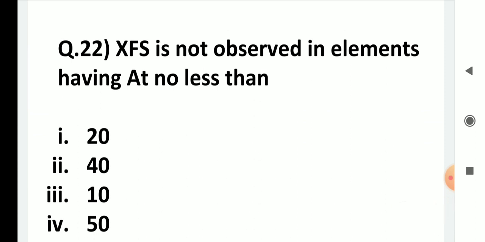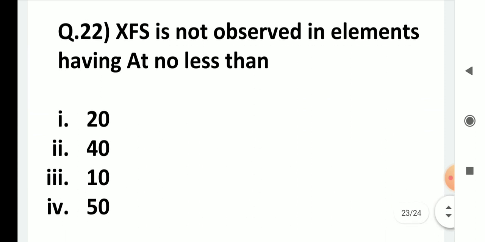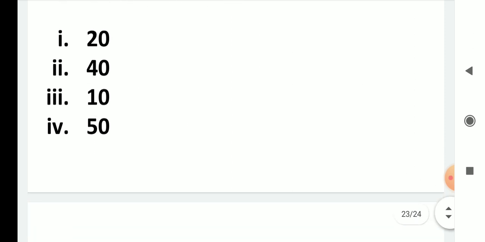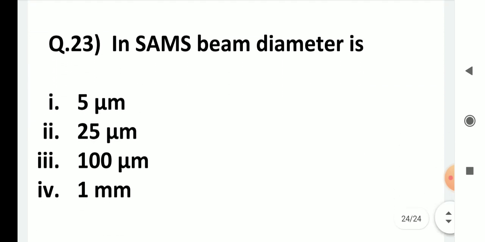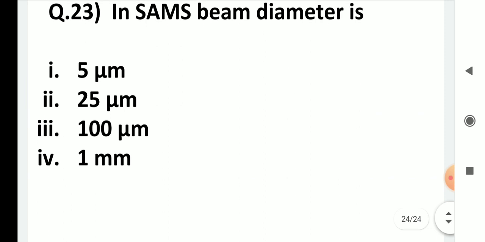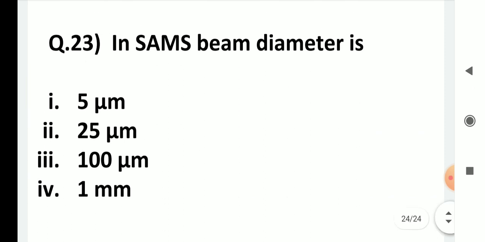XRF is not observed in elements having atomic numbers less than 20, less than 40, less than 10, less than 50. And the last question, in SAM, beam diameter is 5 micrometer, 25 micrometer, 100 micrometer or 1 millimeter.